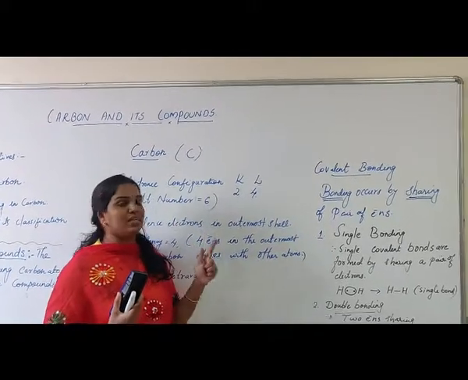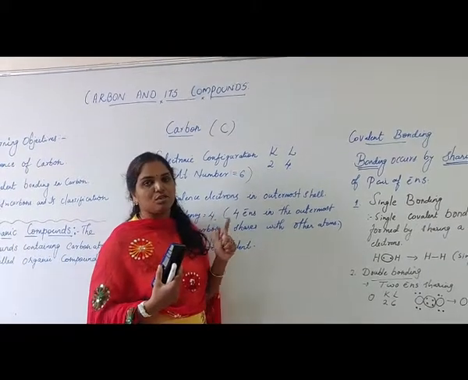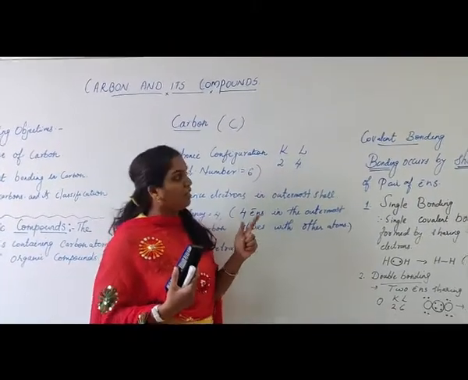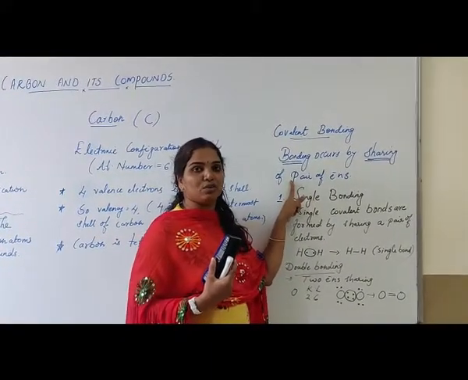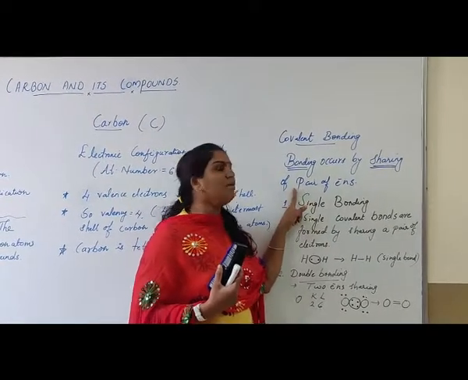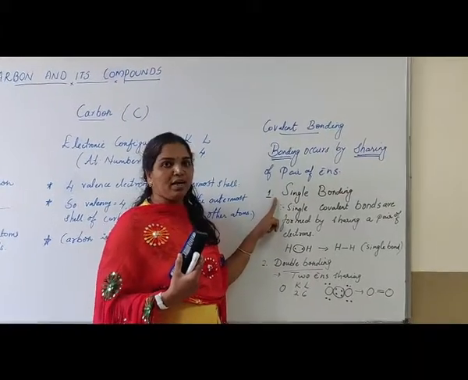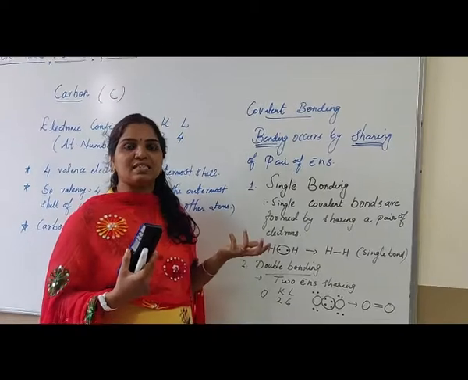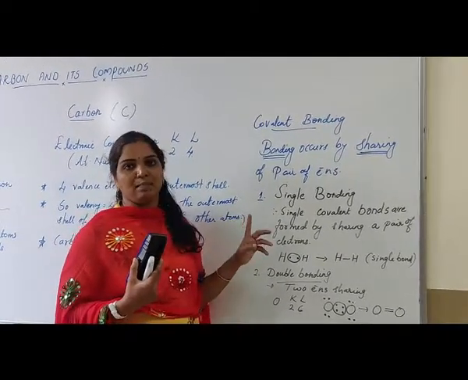Covalent bonding occurs by the sharing of a pair of electrons. So in the carbon atom, covalent bonding happens. The bonding that occurs by sharing of pairs of electrons is known as covalent bonding. In covalent bonding, there are 3 types of bonding: single bonding, double bonding and triple bonding. Let us discuss single bonding first.